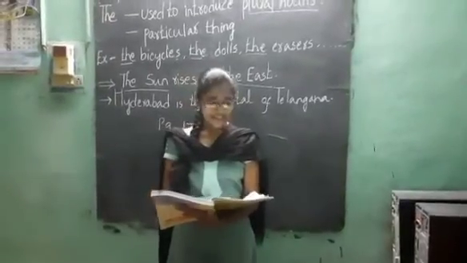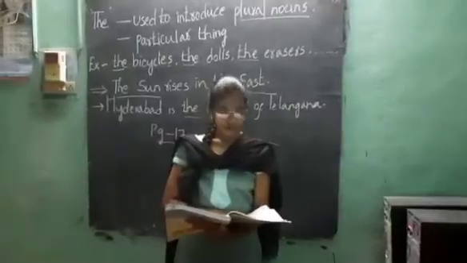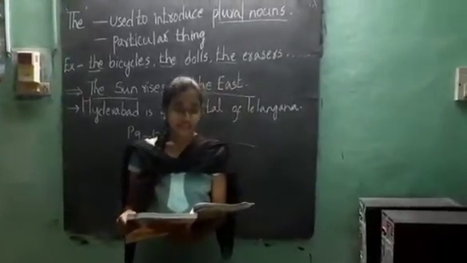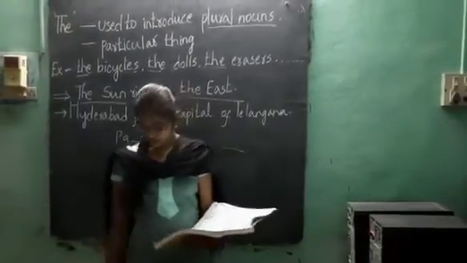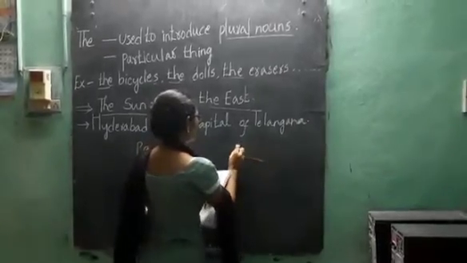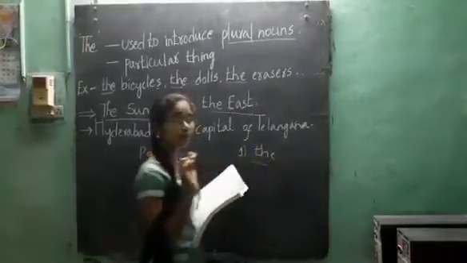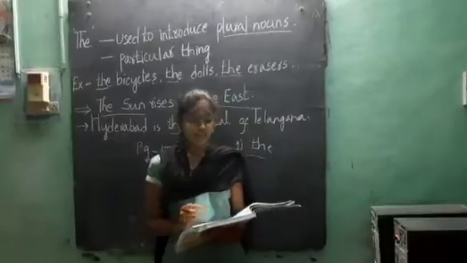Now let's see the fill in the blanks with a, an or the. Mother: Where is your sister? Tanya: She is in the study room. So write the for the first one. Write it in your textbook only. She is reading a storybook.